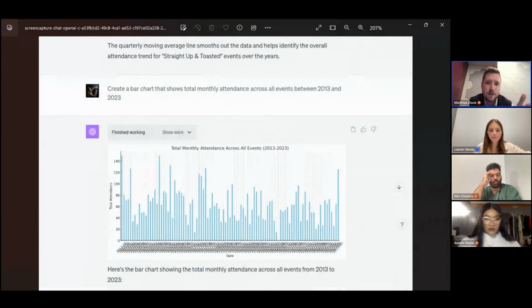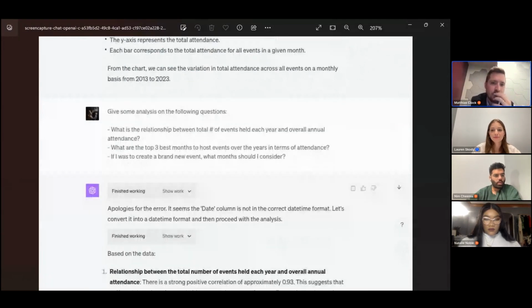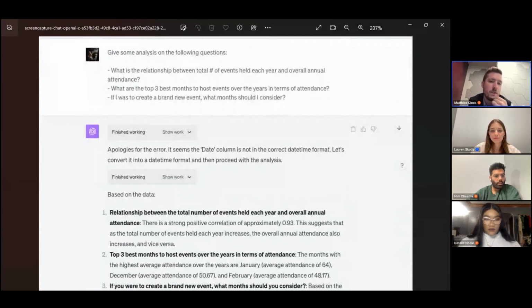Then I wanted to see monthly attendance across all events. So that's not just one event type, but all of my events. Then I asked for analysis, which is a step deeper. So what's the relationship between the total number of events held each year and the annual attendance? What are the 3 best months to host events over the years? And if I was going to create a brand new event, what month should I consider?